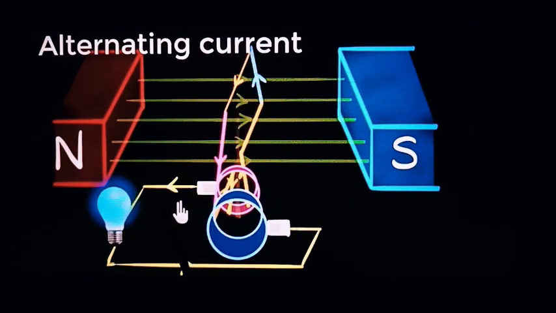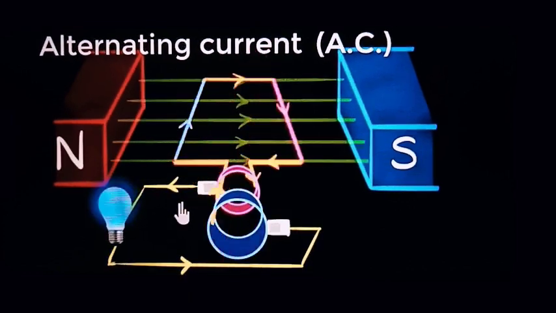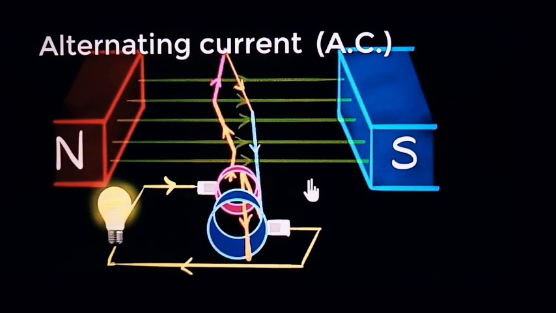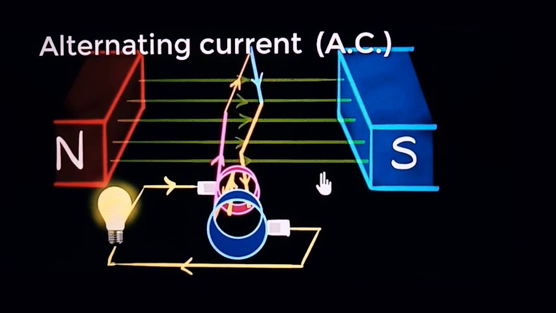Observe here. As there is a change, we can say that this is alternating current. This is called AC, that is alternating current, which means at every time there is a change in the direction of the current. When it is in this direction, pink, at that time the current flows like this. When the pink line is on the right hand side, when it comes here, at that time it should come down.